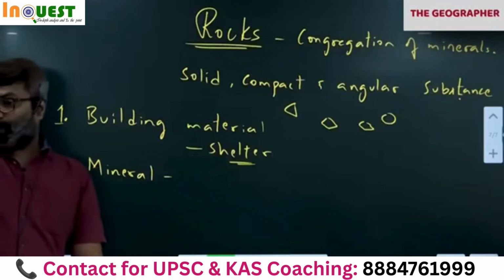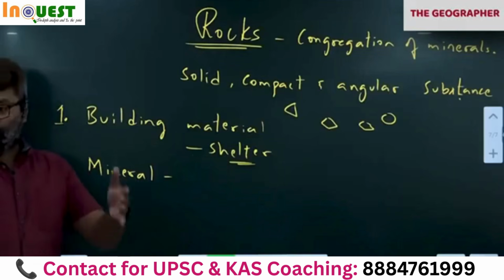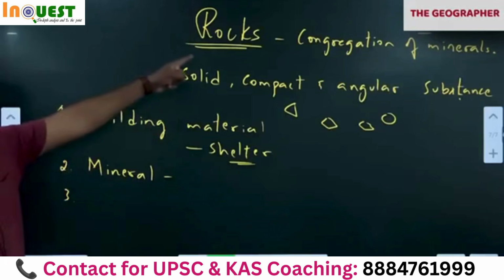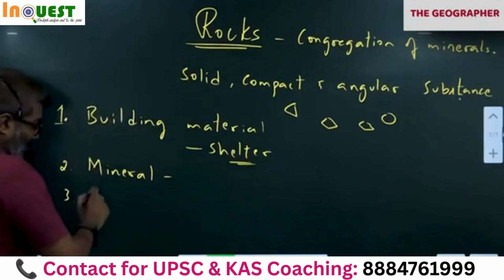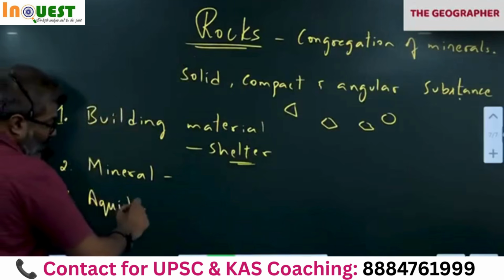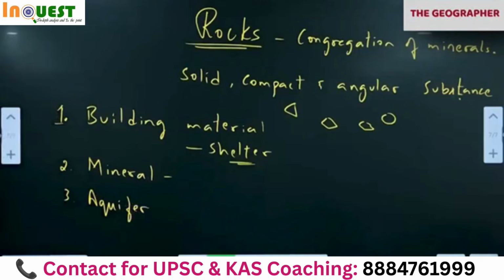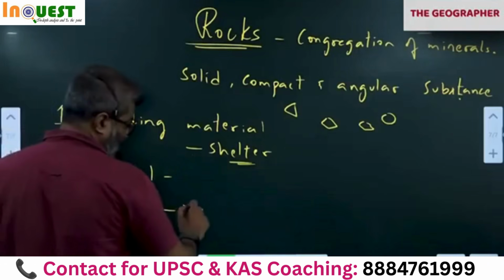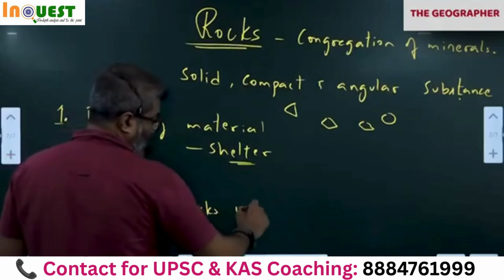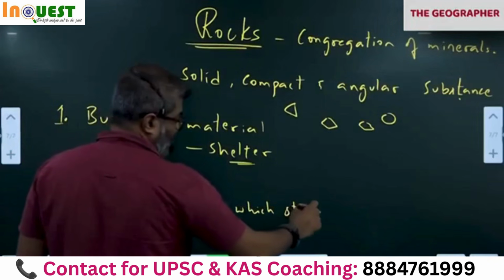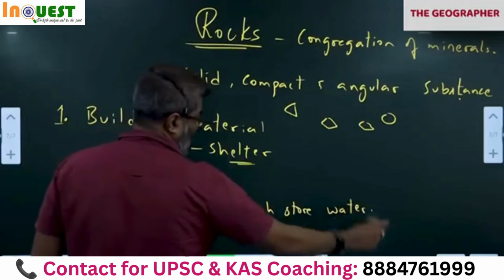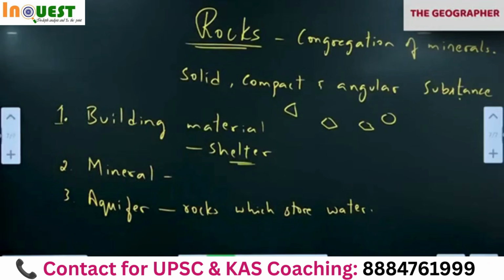When it rains, what happens? The first water falls on the soil. Then water goes down. It collects where? Finally, rocks. So rocks help us storing groundwater, aquifer. Aquifers are rocks which store water. So as a result, below we have a lot of aquifers which store large amount of water.